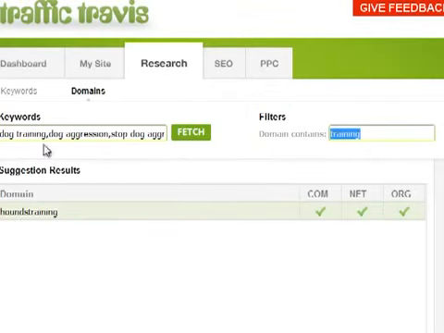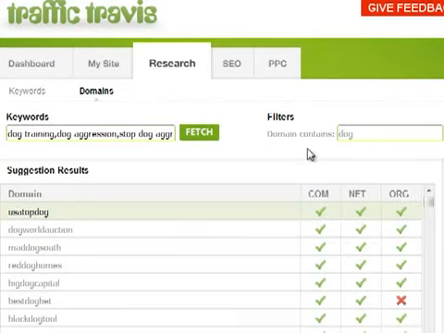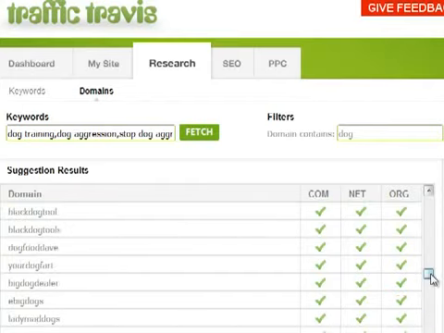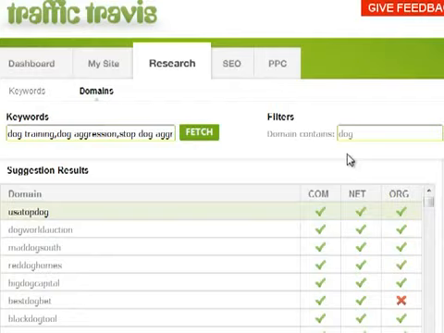Obviously you want to enter more keywords if you want to get more results when you're running your filters. Domain names like dogtraining.com are probably taken, and hence there are fewer suggestions for this particular phrase. If I type dog, obviously a lot of options have come up here, like moreaboutdogs.com, things like that. It can be very, very helpful for coming up with a domain name for your website.